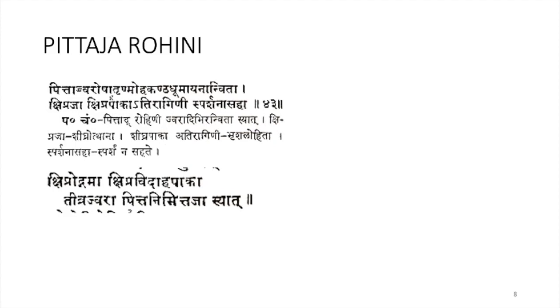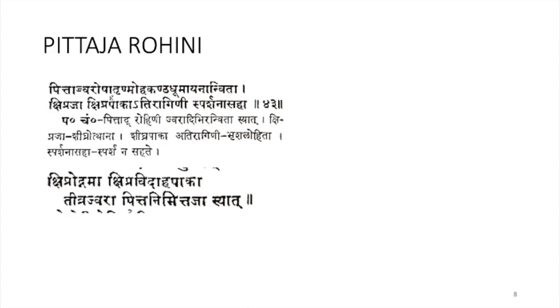Pittat, Jvara, Osha, Trishna, Moha, and Kantha Dhumayanam Vidaha. In the Kantha Pradesha the patient will feel like fumes are coming out. Shipraja, Shiprapagascha: very fast. It will go into the separation stage, Pakwa, and it will be dark red.